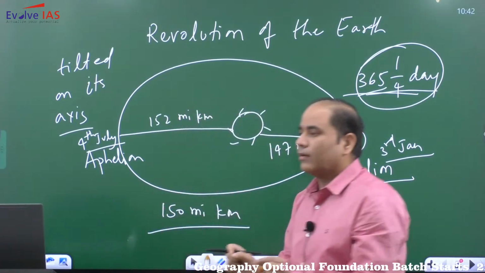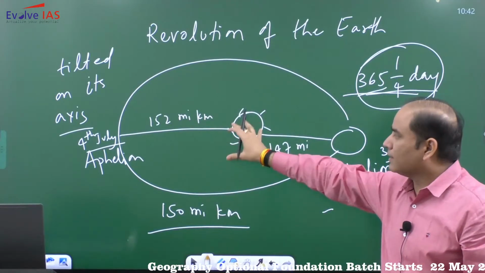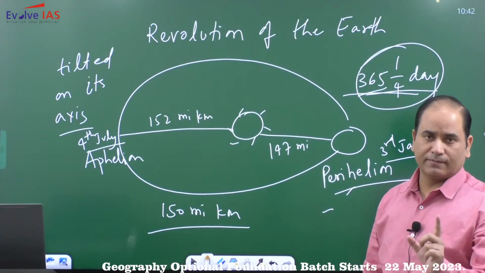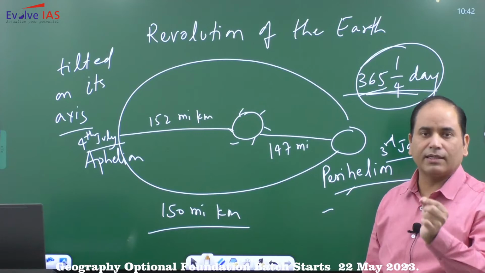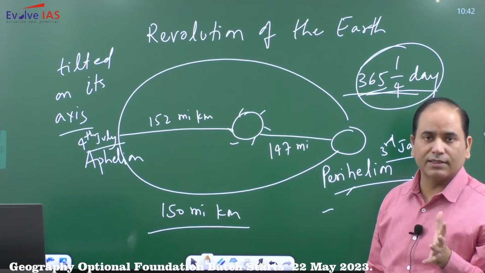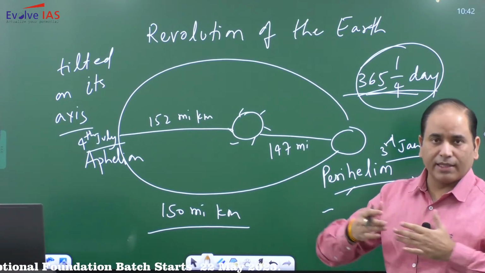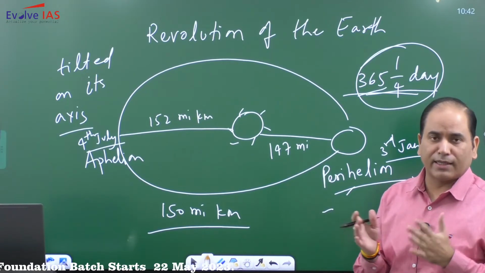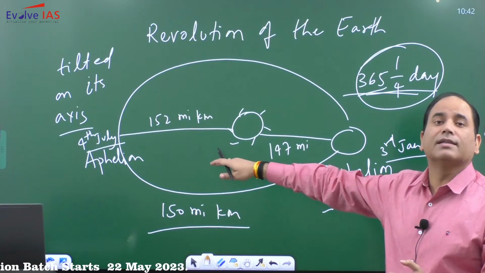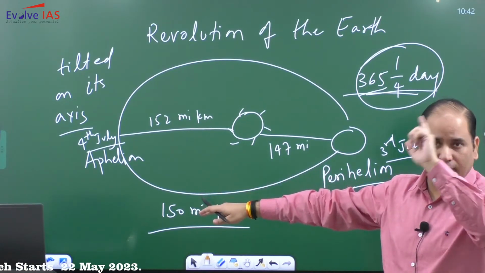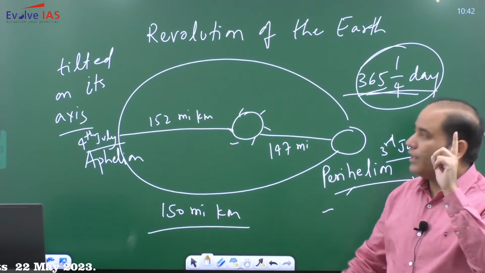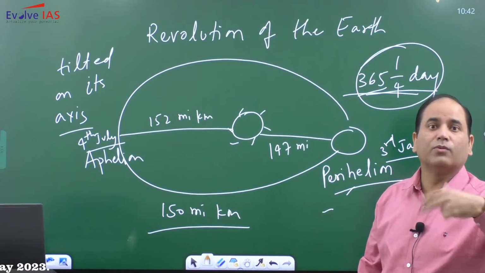So the main purpose of telling this is, please be very clear that the distance between the sun and earth is not responsible for the season. The seasons that we witness on the earth's surface, the variation in the length of day and night, are not related to this distance. It is not because of the elliptical orbit. It is because of some other characteristics. So what are the characteristics?